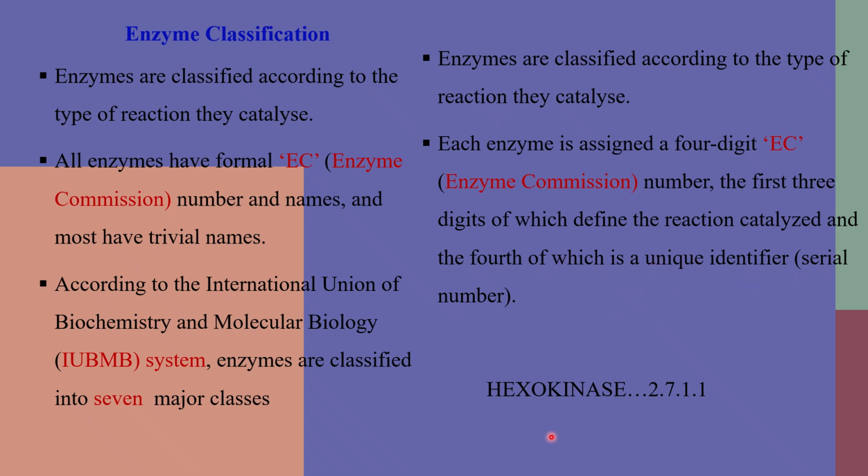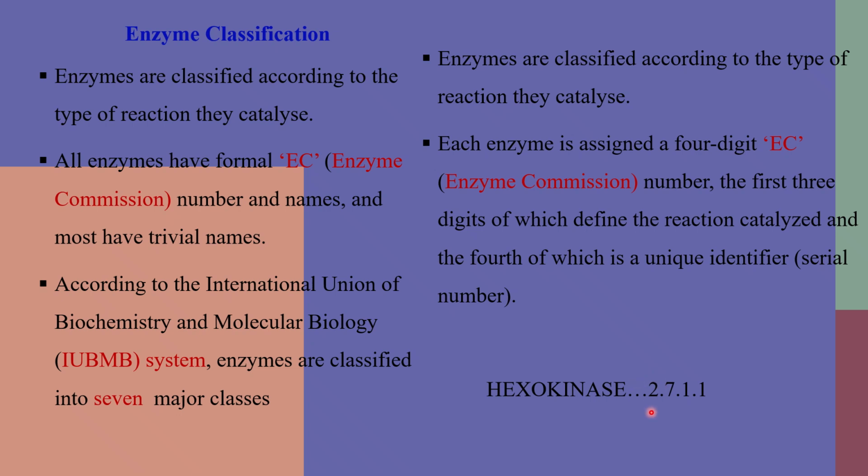So we will take the example of hexokinase here. It's given the number 2.7.1.1. Each digit has a meaning. 2 means the second class, the transferases, as we will see ahead.